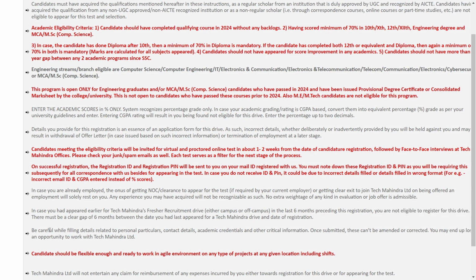And be careful while filling details related to personal contact details, academics, and other critical information. Once submitted, these can't be amended or corrected. You may end up losing an opportunity to work with Tech Mahindra. So guys, be careful while you are entering any critical detail, because you can't edit or correct it after you have registered successfully.